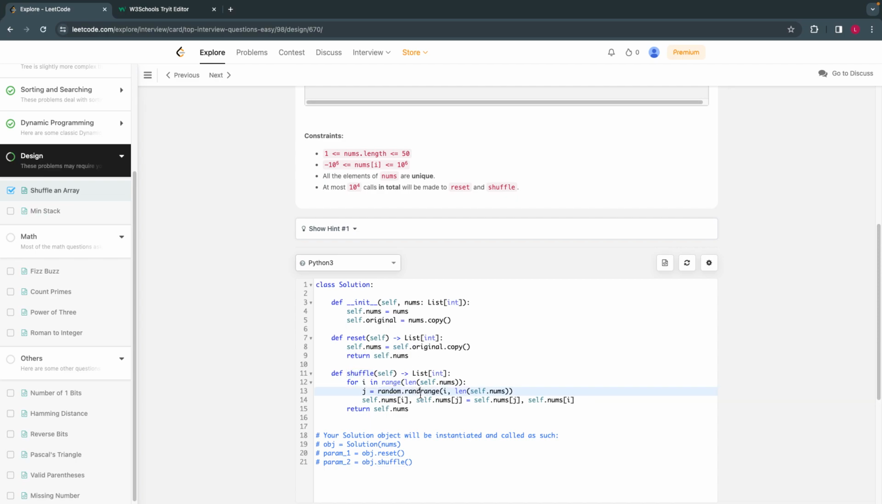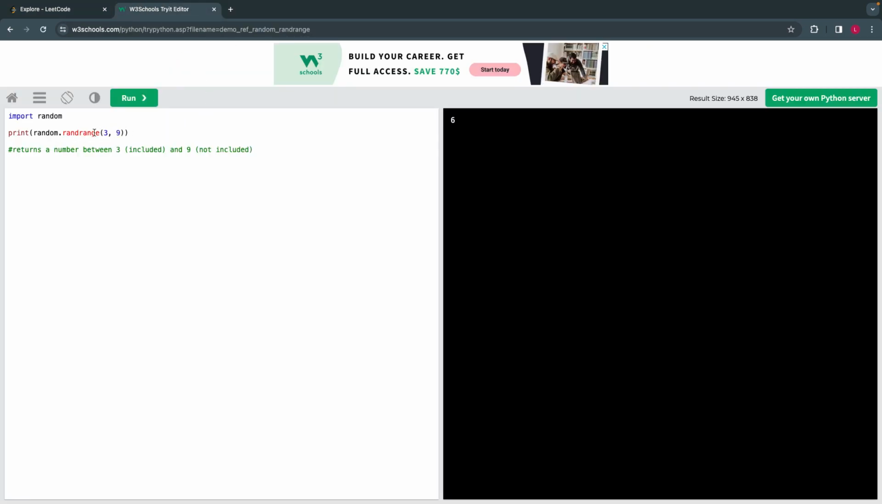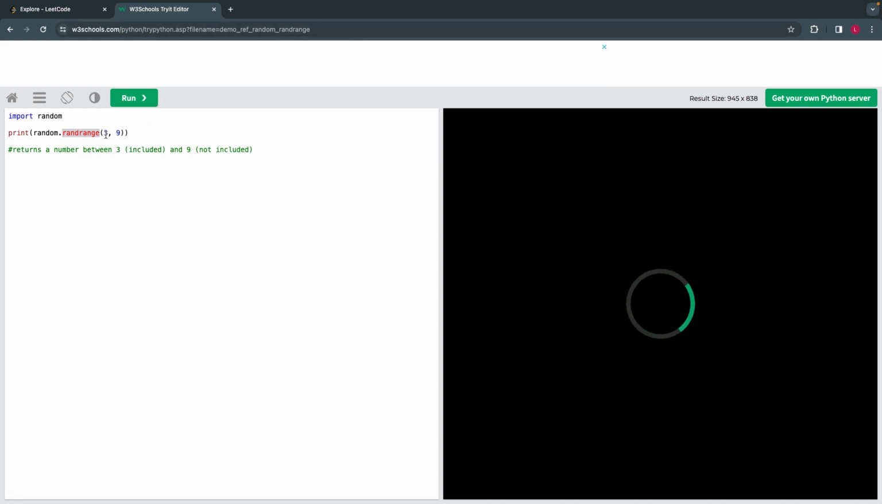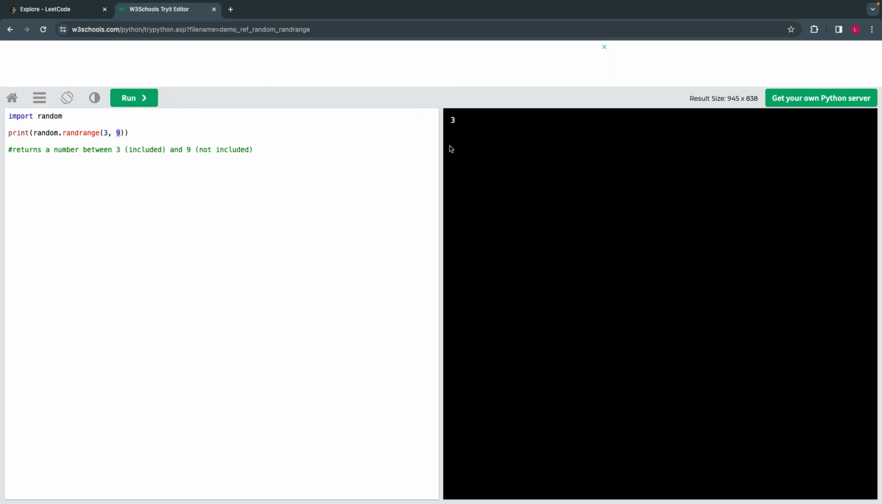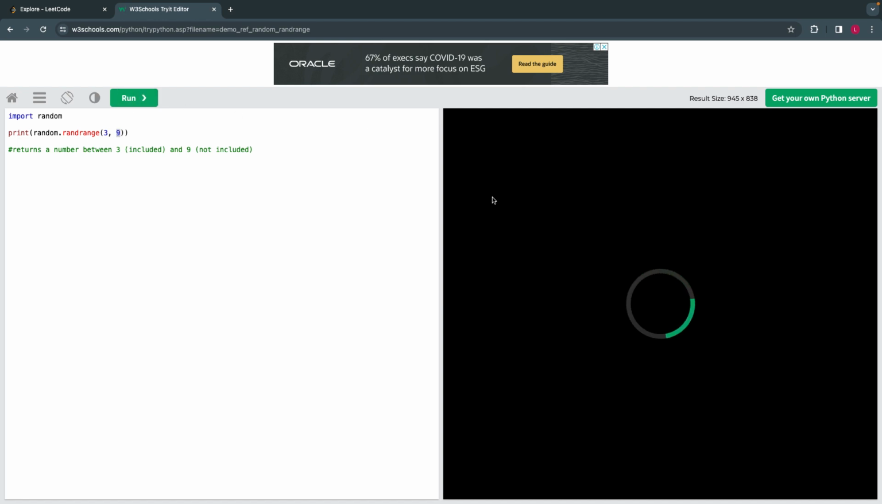So what happens is, random.randrange is the function which we have. What it does is, if you just run this function, it will generate a number between 3 and 9 only. It will not go beyond that. It will randomly generate any number between 3 and 9. If I run it one more time, you will get some other number between 3 and 9 only. So if you got 4 now, you will not get 10, 12, something like that.